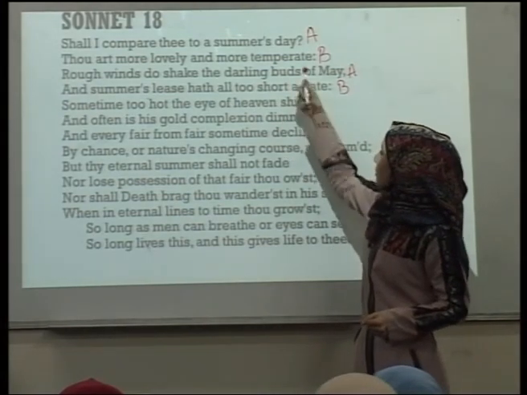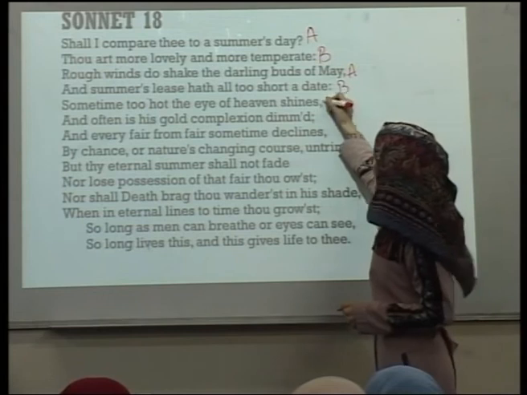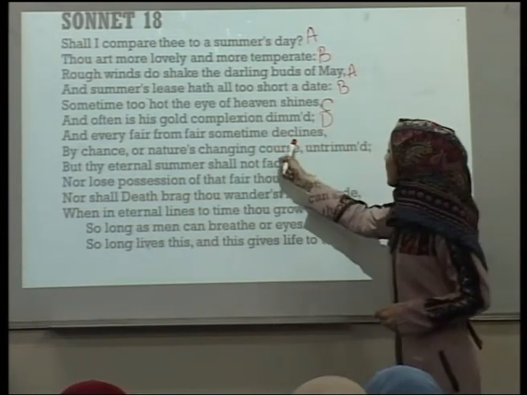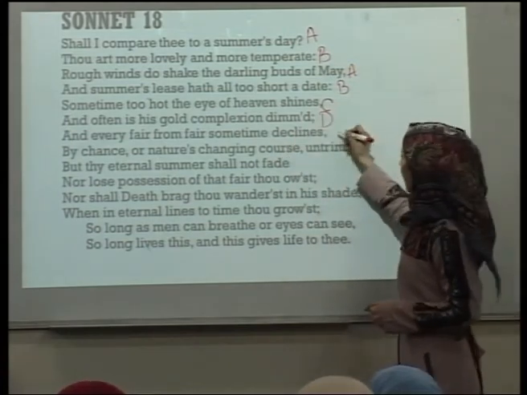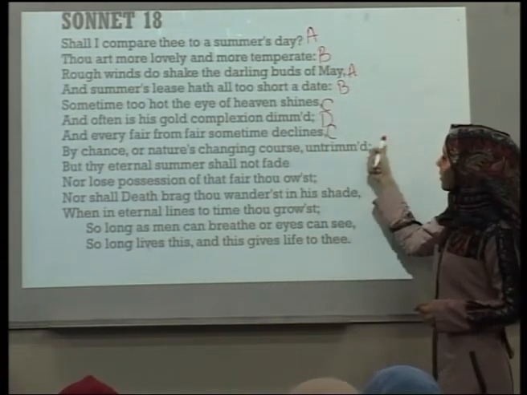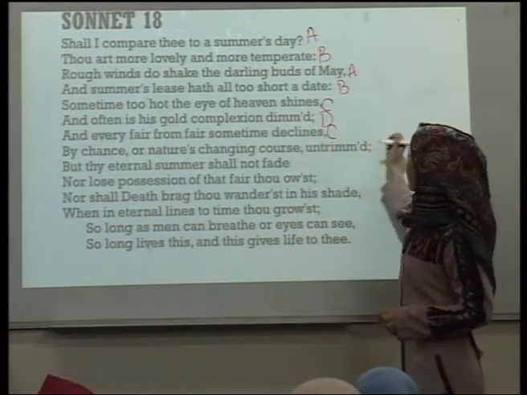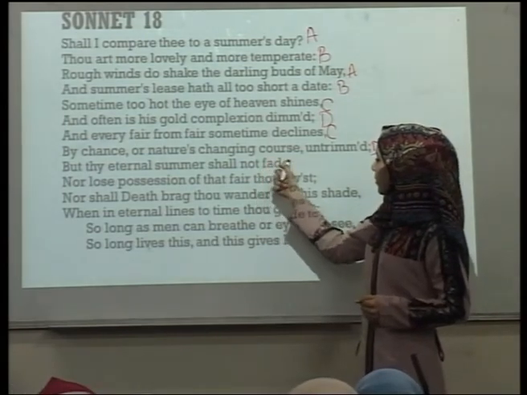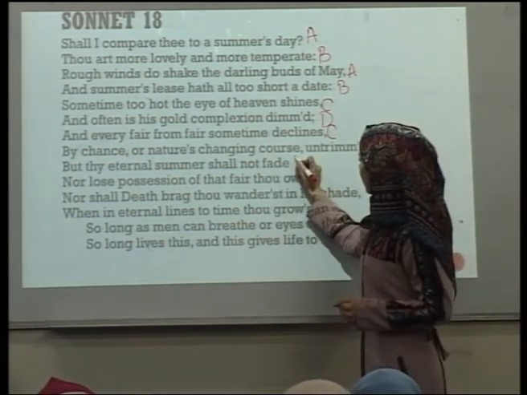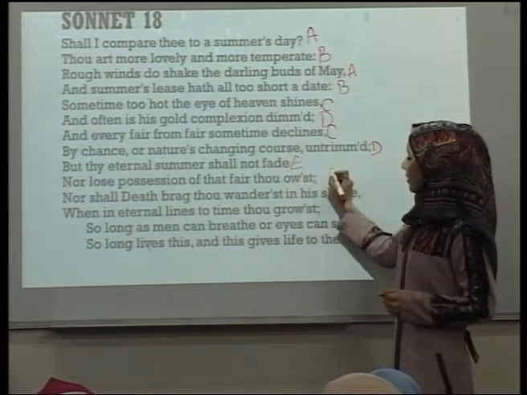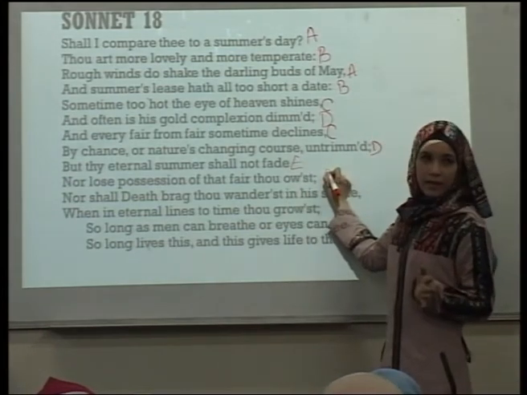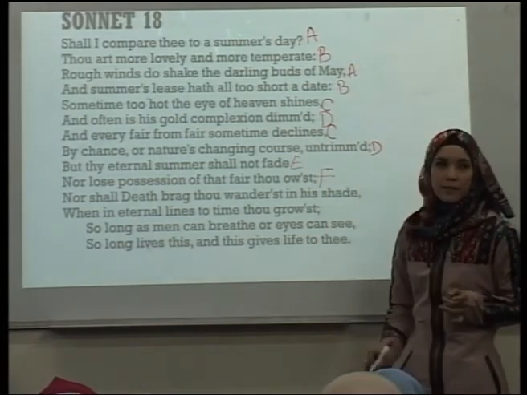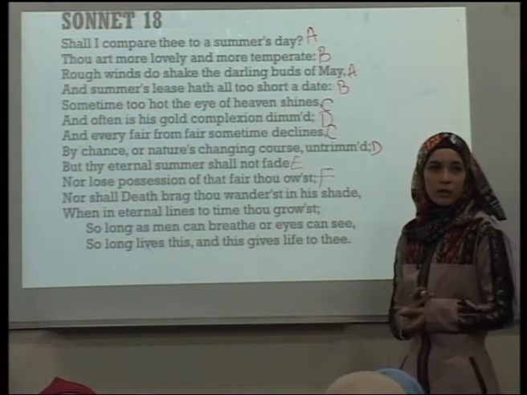Shines has nothing to rhyme with, so we add a new letter, C. Dims is not the same, so we can add D. Declines and shines rhyme, so we could add C. Untrimmed and dimmed is the same rhyme, so we could add D. Fade is a new rhyme, so we could say E. Owest, like O, but remember, in the past they used to add st to the verb.